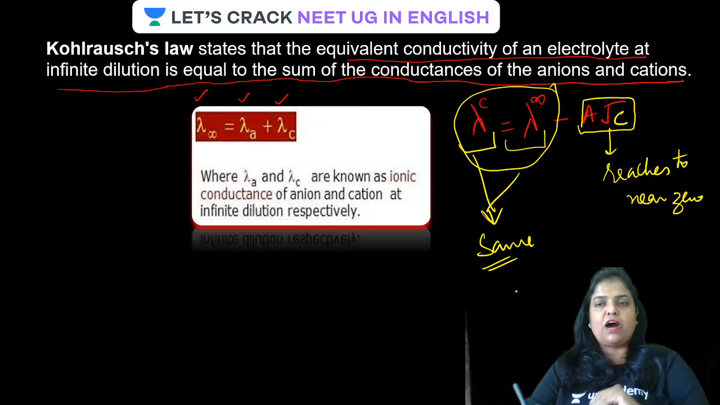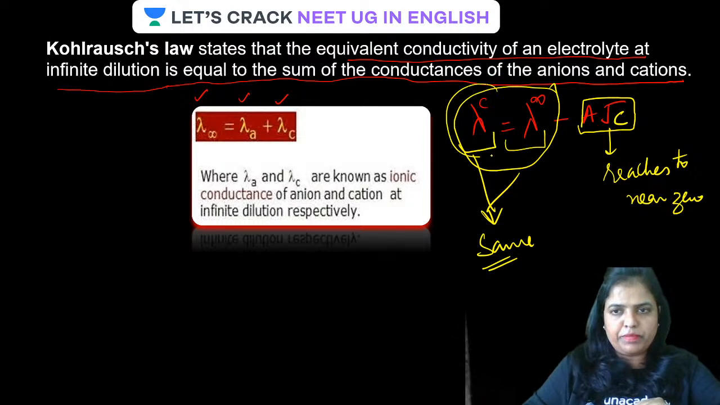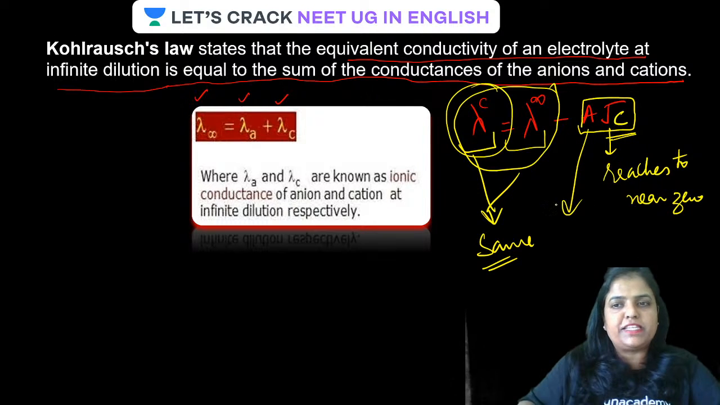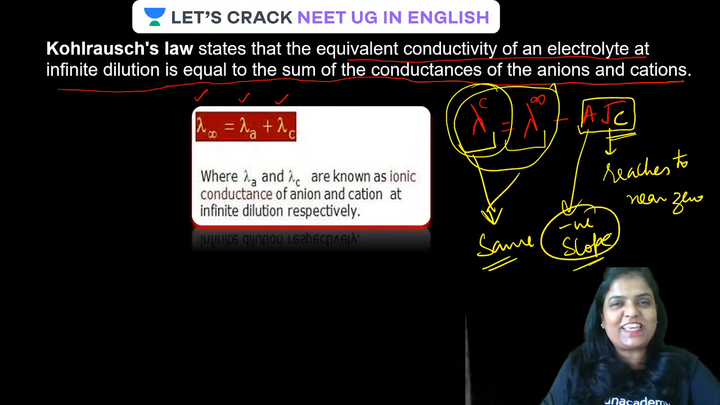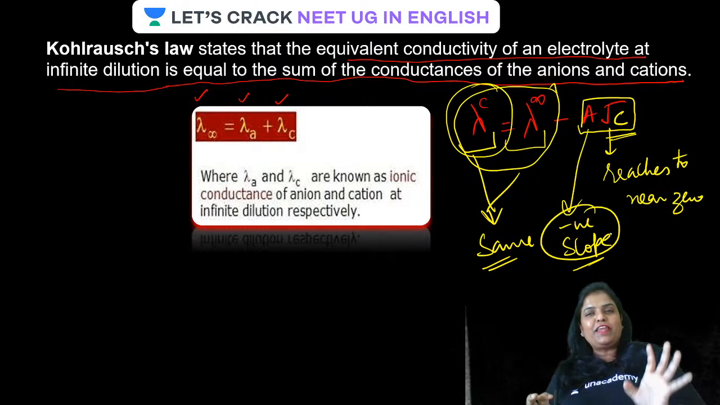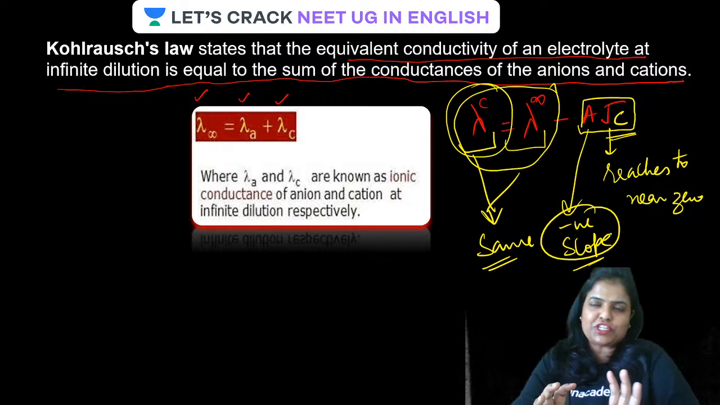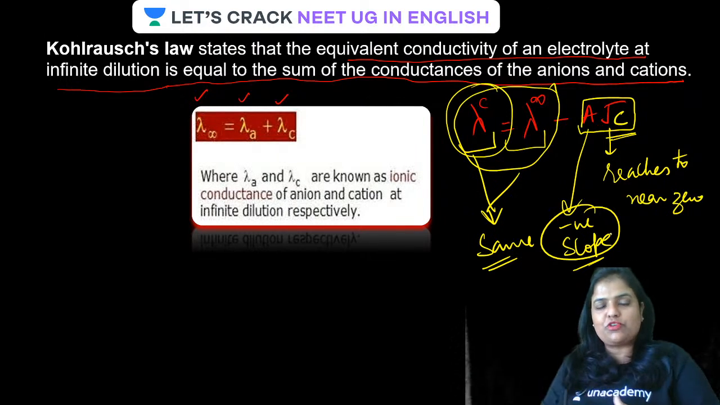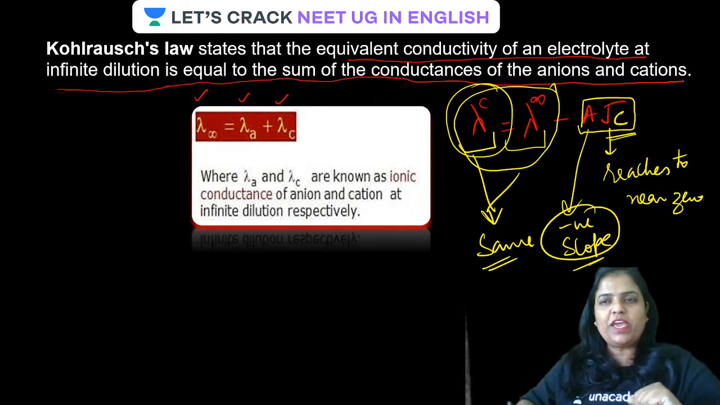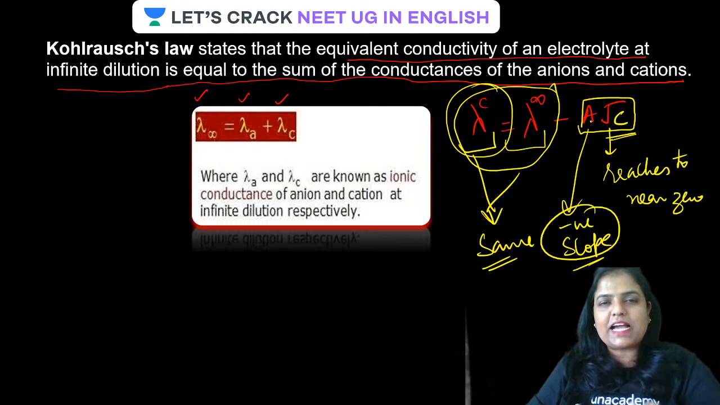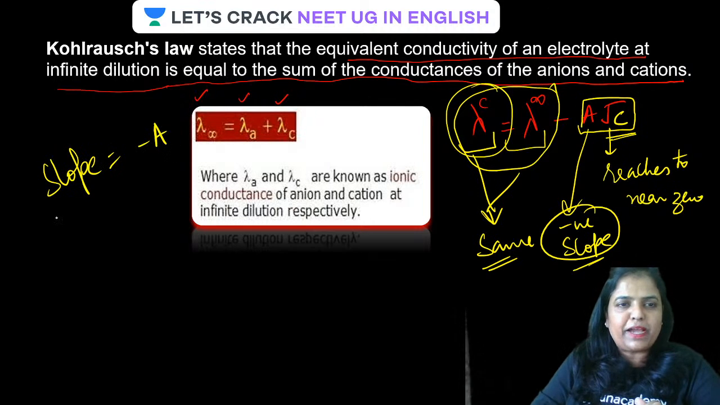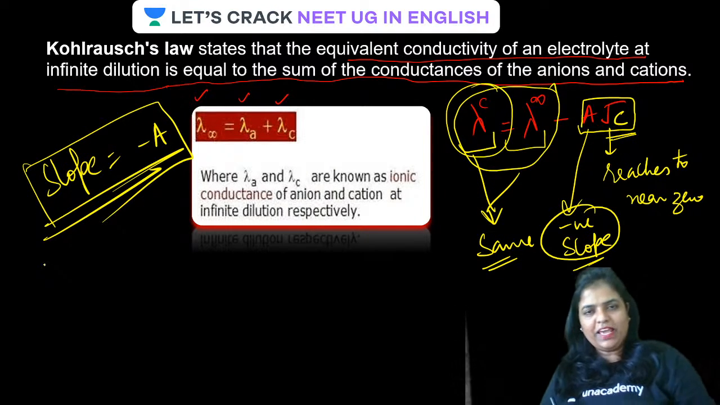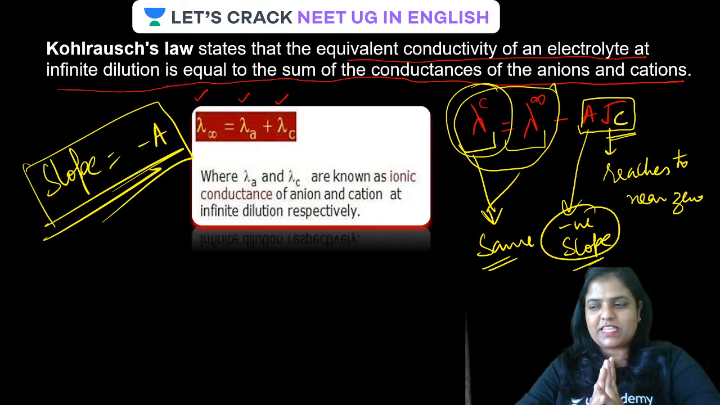Now, if you plot the graph of conductance with respect to concentration, we just saw that the slope is negative. What is the slope? These types of questions are asked, so please jot this down. What is the nature of the graph when conductance at any concentration is plotted with respect to concentration? The slope is negative; it is minus A. Remember, the slope is minus A. Every slide is very important.